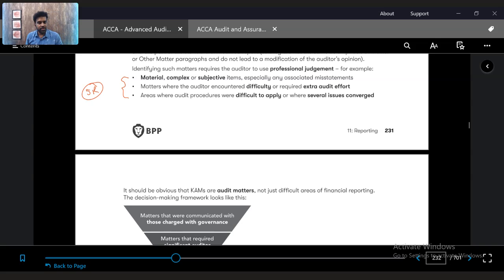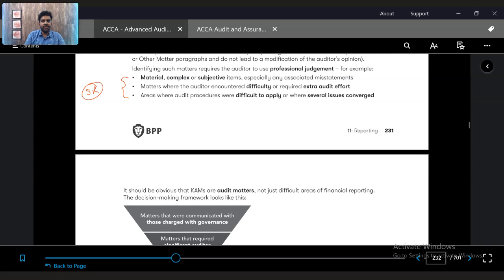So we will be able to easily identify at the planning stage itself what might be possible key audit matters, because the moment we start the audit, we identify items of significant risk in our planning and risk assessment stage. During that stage itself, we would be able to identify, okay, this is going to be a complex item. To give you a very simple example, take a bank. If you are auditing a bank, expected credit loss provision is a key audit matter.